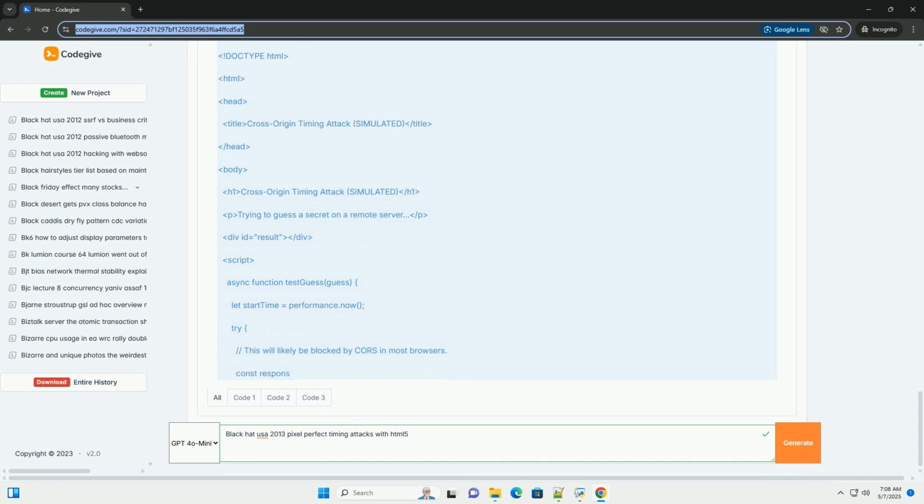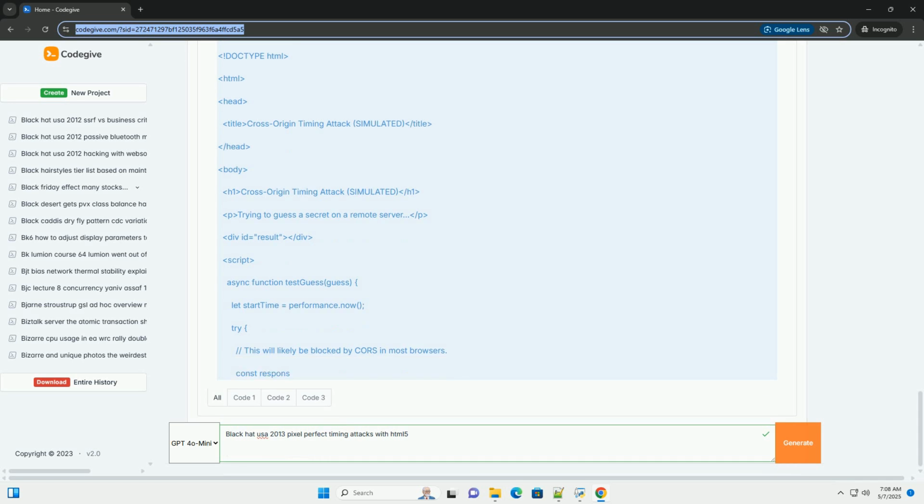Server side: the Node.js/Express server simulates a vulnerable endpoint, /sensitive_data. It takes a guess parameter as input. For each correct character in the guess, compared to the secret, it introduces a delay using setTimeout. This delay is the vulnerability that the attacker tries to exploit.